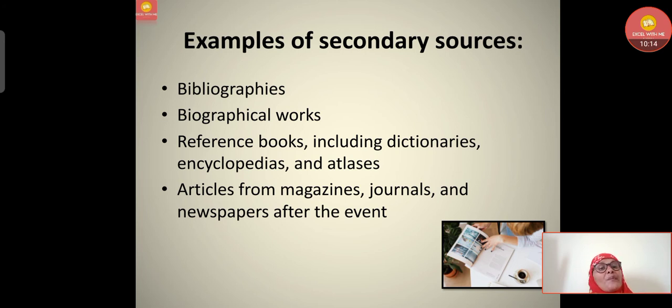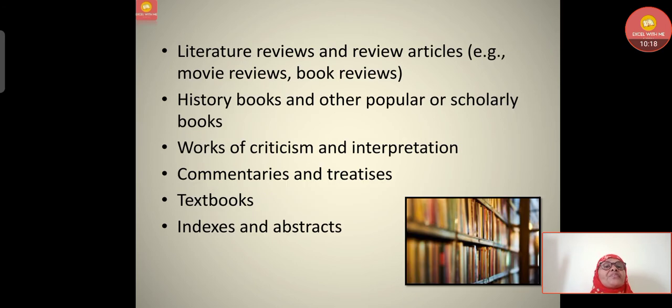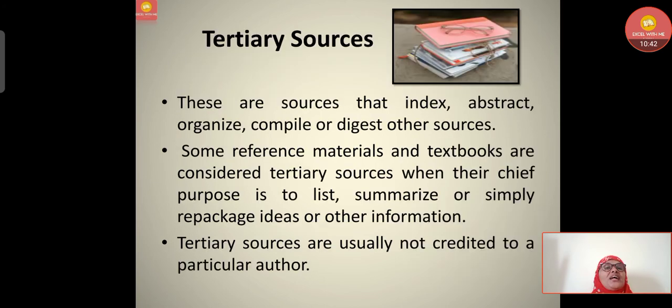Then articles from magazines, journals and newspapers after the event. Then literature reviews and review articles, for example movie reviews, book reviews. Nowadays so many people do movie reviews on YouTube also. That becomes a secondary source. History books and other popular or scholarly books, works of criticism and interpretation, commentaries and treatises, textbooks, indexes and abstracts.